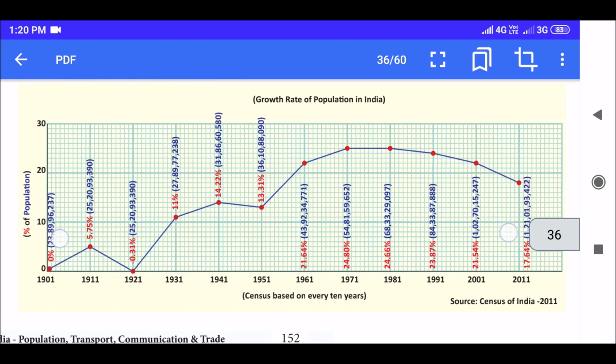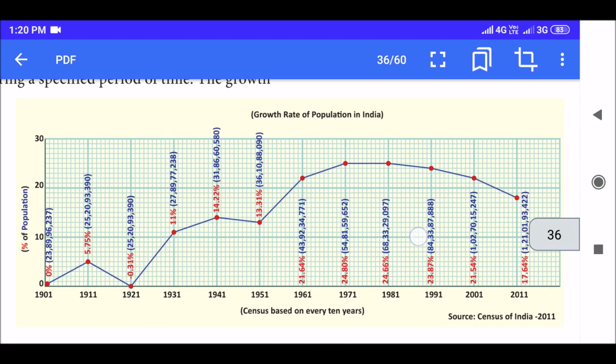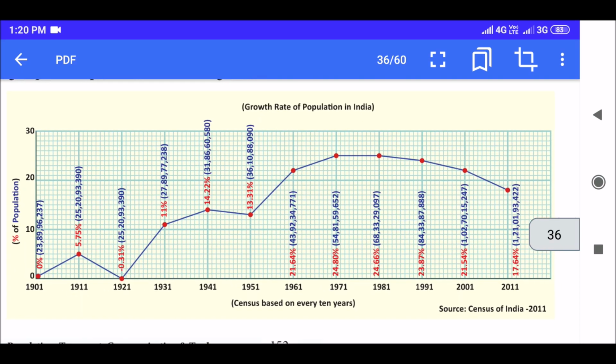I think you're able to understand the graph. You can see it for a minute for your clarification, because graphs are more important. Based on the graph you can write your own answer predicting the graph. You can see it for a minute. I think I gave you enough time to see the graph.